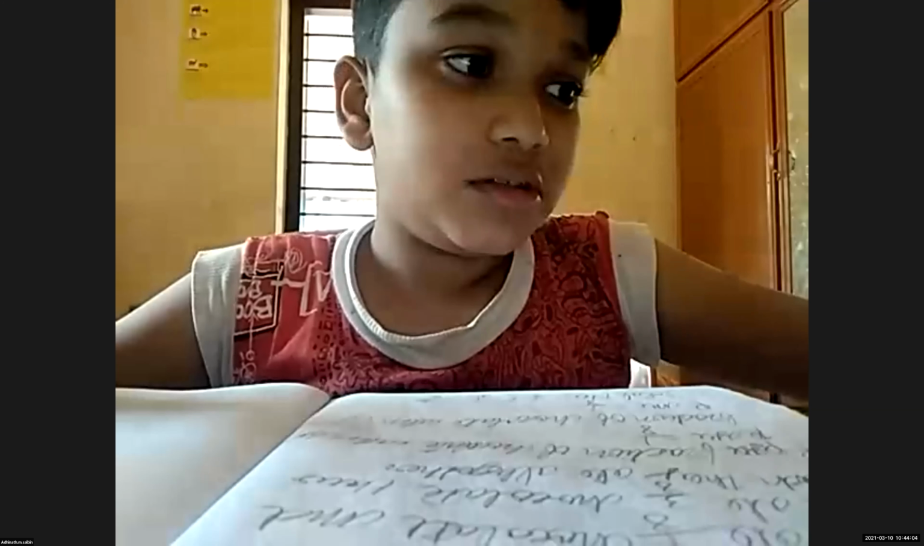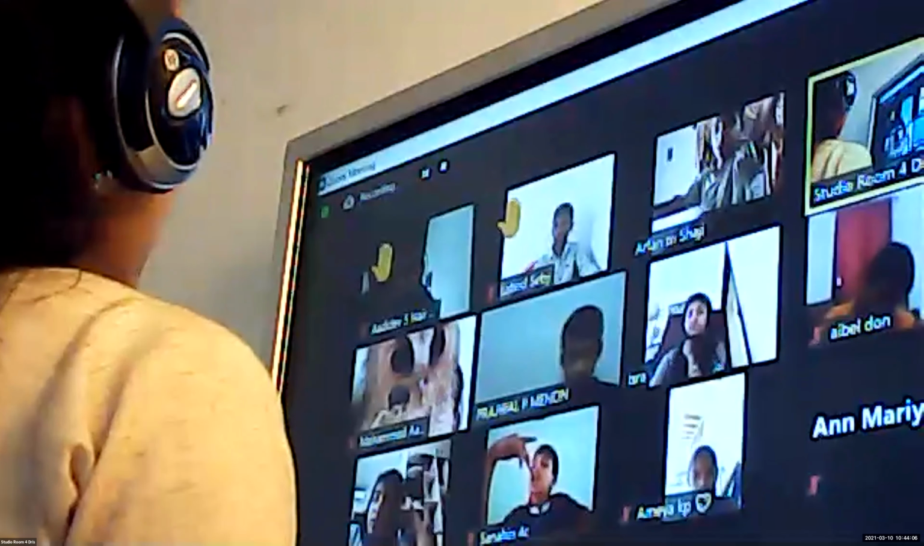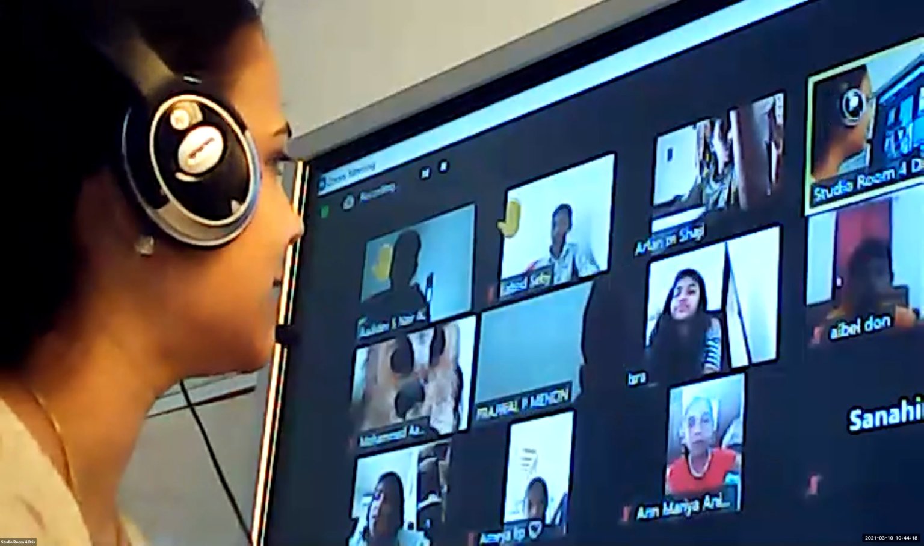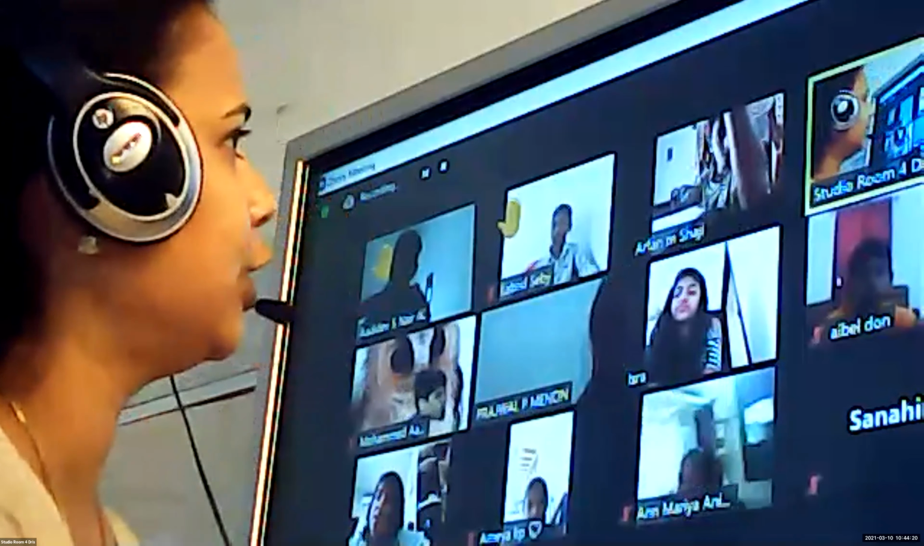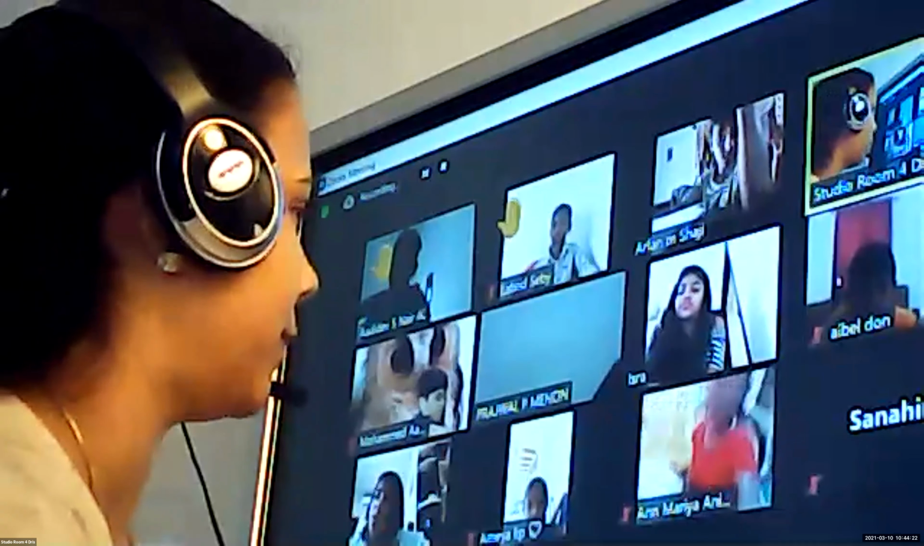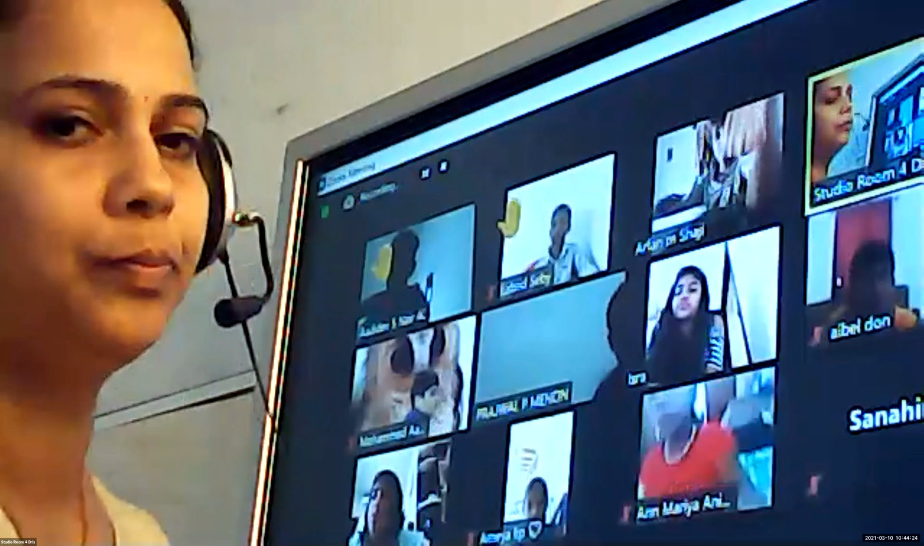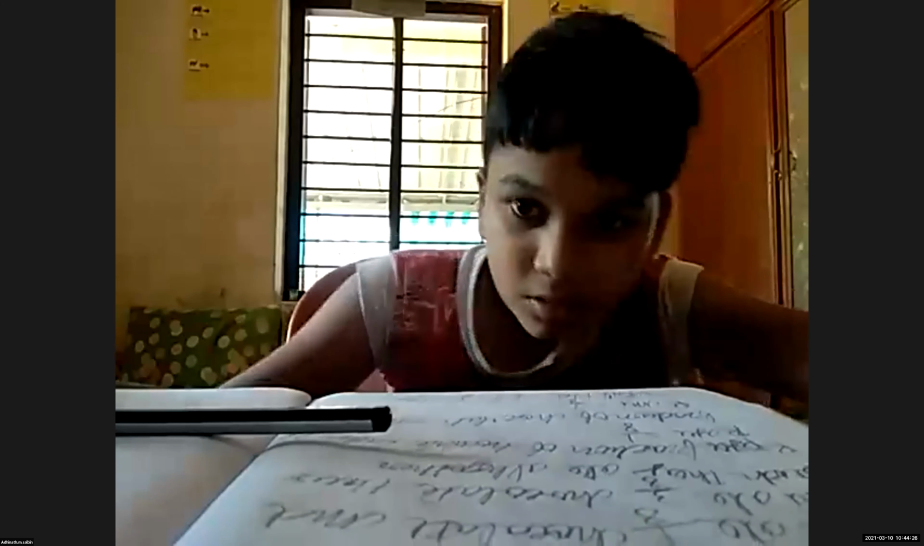Okay, children, now tell me, what about proper fraction? Numerator is smaller than the denominator. Very good. Numerator is smaller than the denominator, so it's called a proper fraction. So what is improper? Numerator is greater than the denominator.